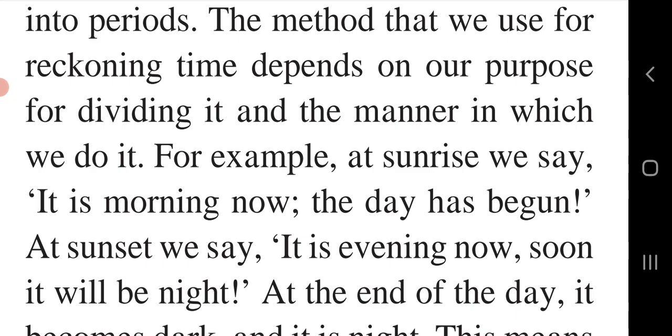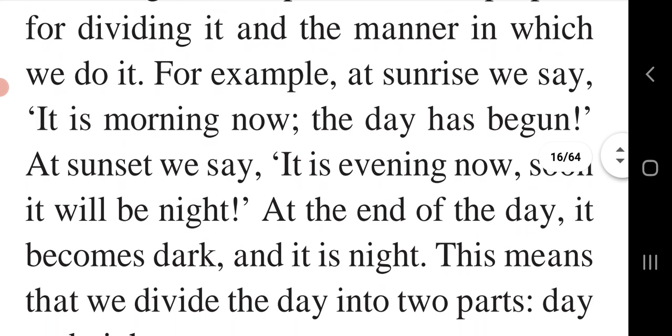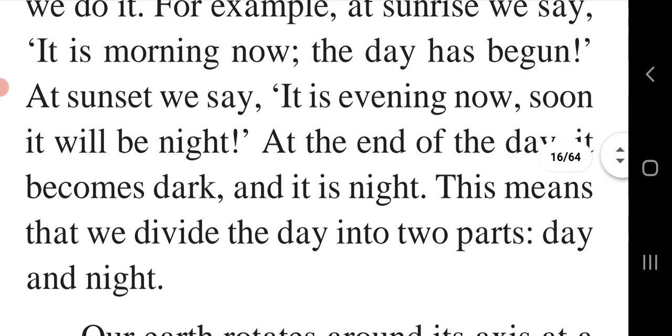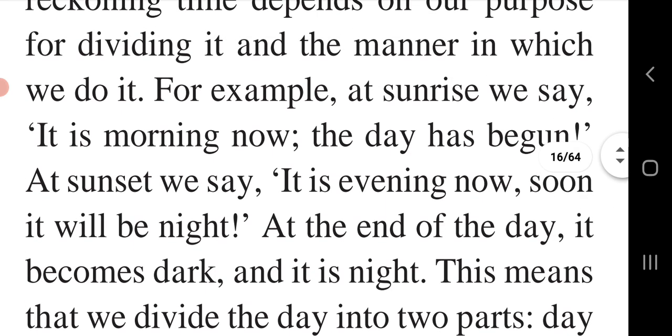For example, at sunrise we say it is morning now. The day has begun. At sunset we say it is evening now. Soon it will be night. At the end of the day, it becomes dark and it is night. This means that we divide the day into 2 parts, day and night.